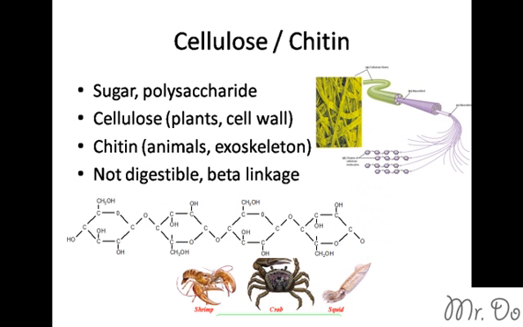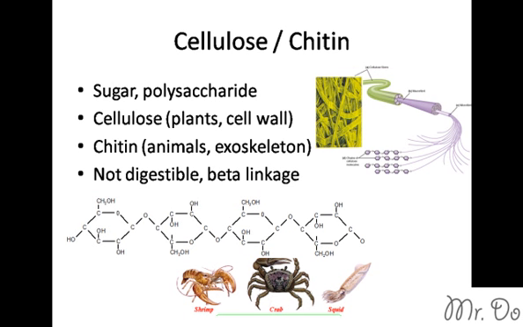Two other polysaccharides are cellulose and chitin. These are beta linkage, and therefore they're not digestible. So take a look at the picture of our molecule, and you notice that the linkage, the O in between them, it's up and down, it's not all the way down. This is beta linkage. And just that small slight difference is why they're not digestible.